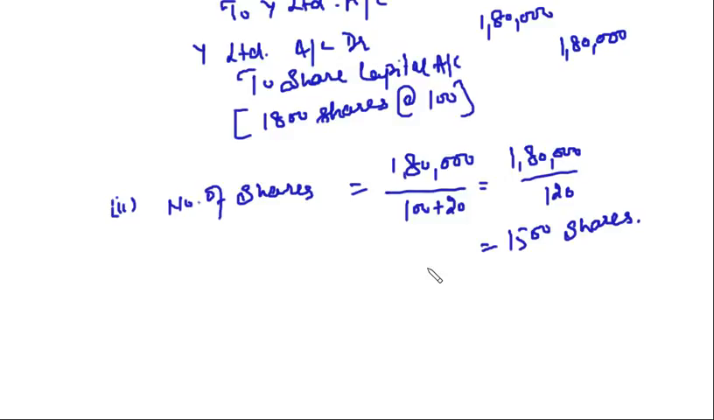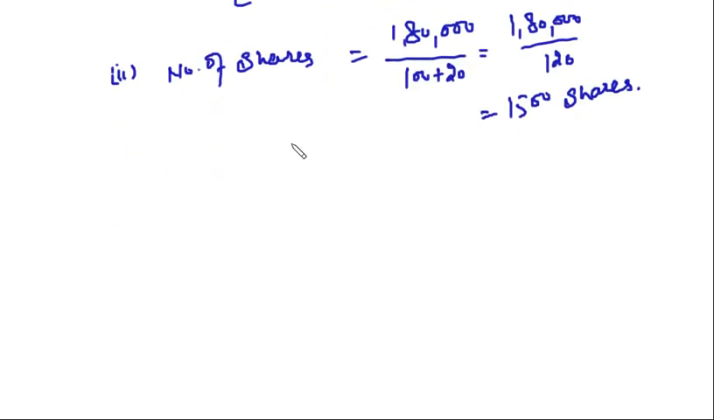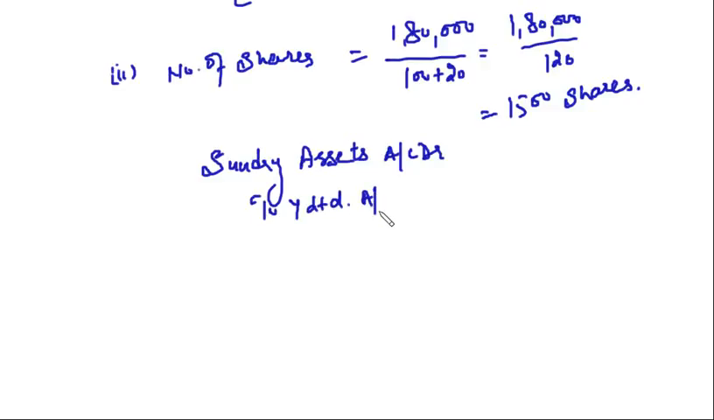What will be the journal entry? The first journal entry will remain the same. That is sundry assets account debit to Y Limited account. This is 1,80,000 and 1,80,000.